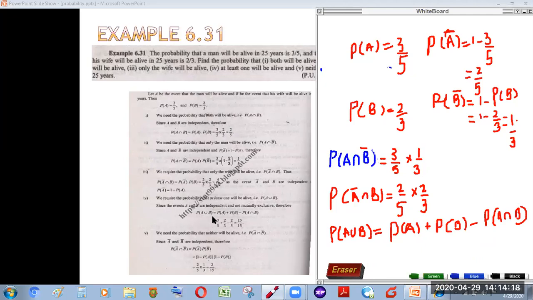By substituting all the values here, we can get the probability that at least one will be alive.